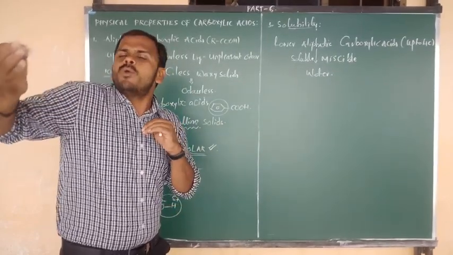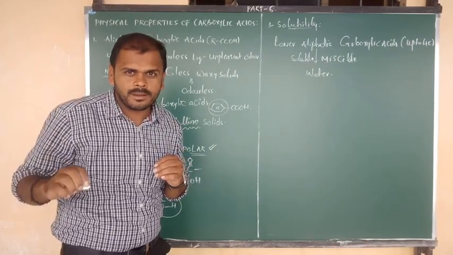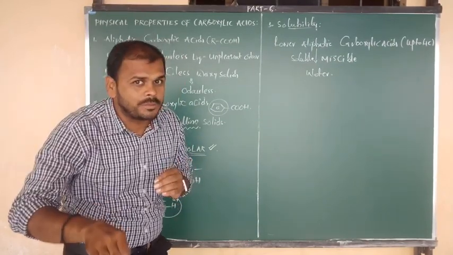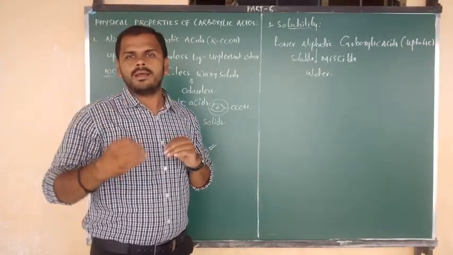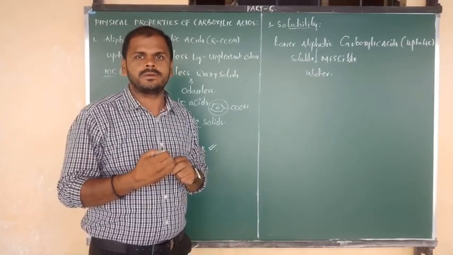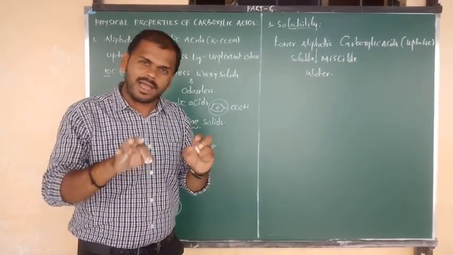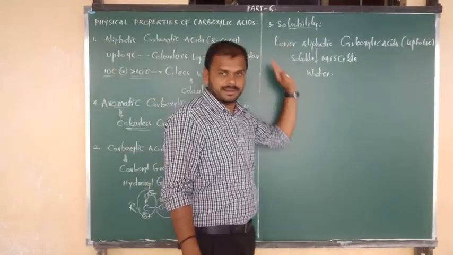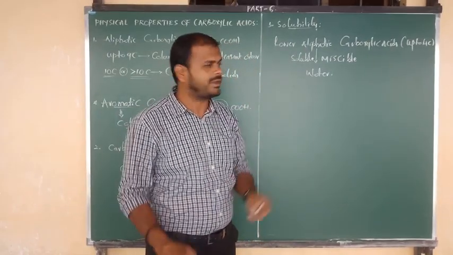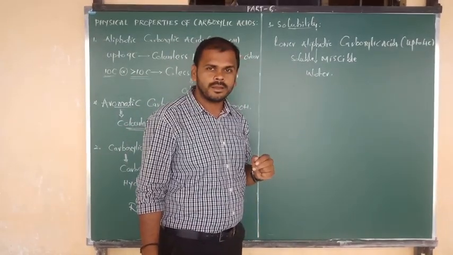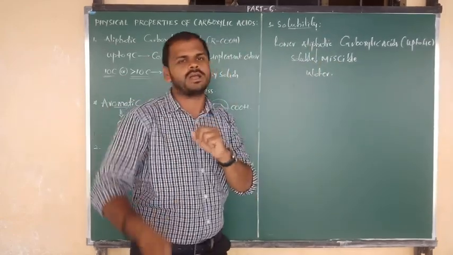If they have 5 carbons or more than 5 carbons, slowly their solubility decreases. That means as the number of carbon atoms increases, their solubility in water decreases. I will tell you the reason why. But remember this clearly: lower aliphatic carboxylic acids, which have up to 4 carbons, are easily soluble, or easily miscible, in water.